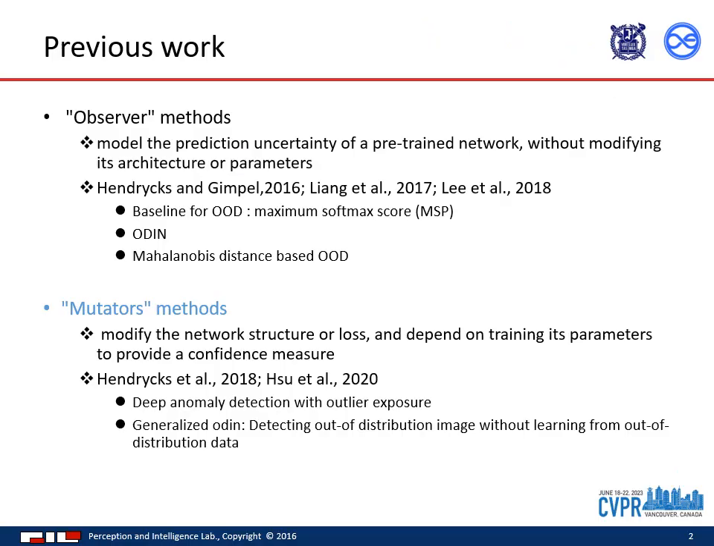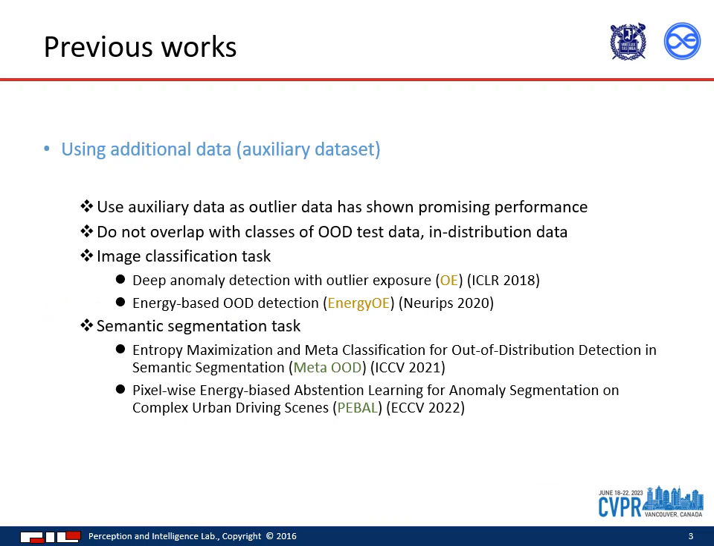Previous research on OOD detection can be broadly categorized into two approaches, observer and mutator methods. The observer approach does not directly intervene in the training process. The mutator approach, on the other hand, actively intervenes in the training process. Among these mutator methods, I paid attention to the approach that utilizes additional data. This approach improves OOD detection performance by utilizing additional data in training.